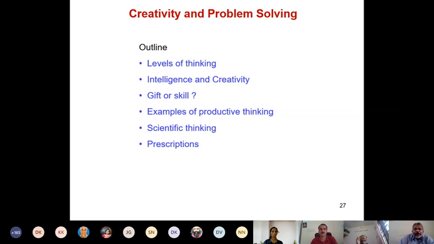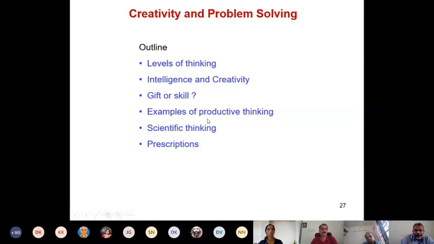Before I was exposed to the concept of learning outcome, this may be 10 years ago, right? Actually, I was introduced to the concept of learning outcome only when the Teaching Learning Center started in IIT Madras. So before that, this is how I used to organize my talk or session. I used to give an outline as follows, that in my 3-hour session, I'm going to talk about levels of thinking, about intelligence and creativity, gift or skill. Is intelligence and creativity gift or skill?